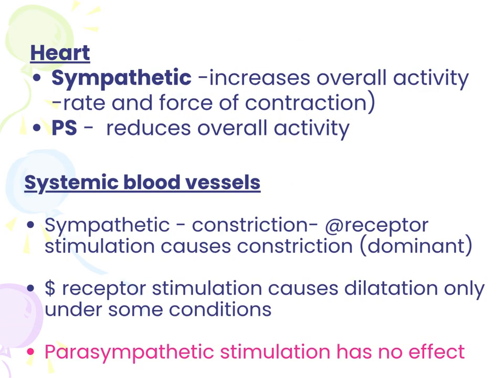In heart. Sympathetic, increases overall activity rate and force of contraction. Parasympathetic, reduces overall activity. Parasympathetic stimulation has no effect on systemic blood vessels. Alpha receptor stimulation causes vasoconstriction, while beta receptor stimulation may sometimes cause vasodilation.